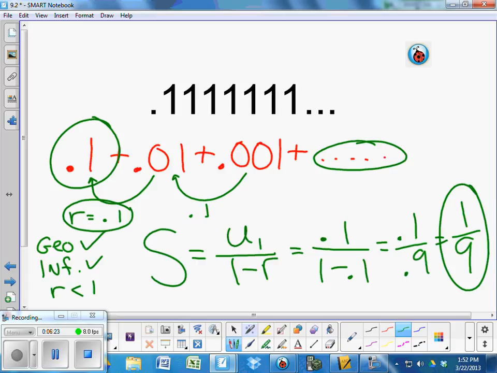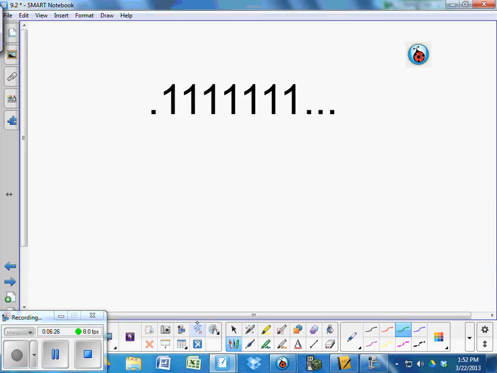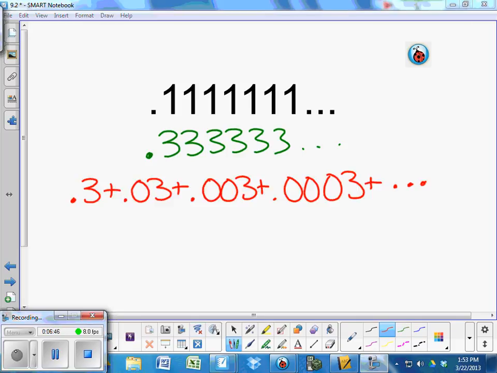Okay? Let's see if it works with a more common one. All right? I would like you to take a moment to write down the series that represents 0.333333. Something plus something plus something plus something. There's the series that represents 0.3 repeating in red. So we're going to pause it again. I want you to tell me what U1 is and what R is.